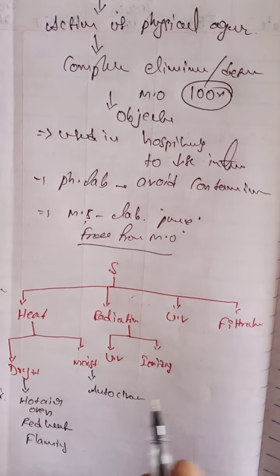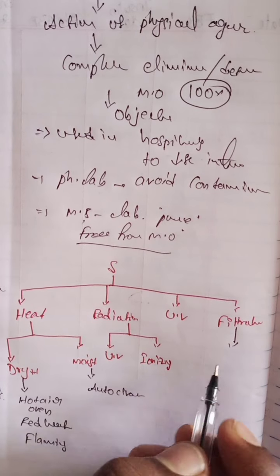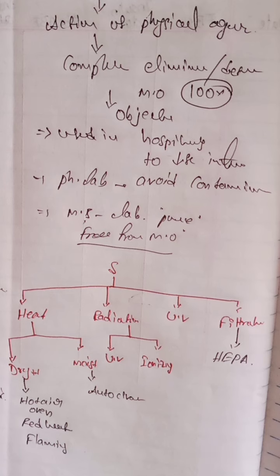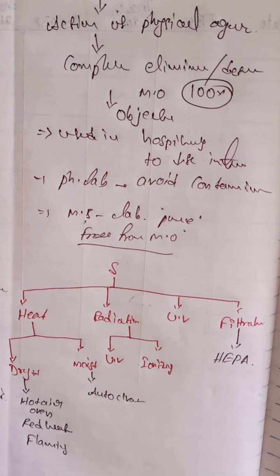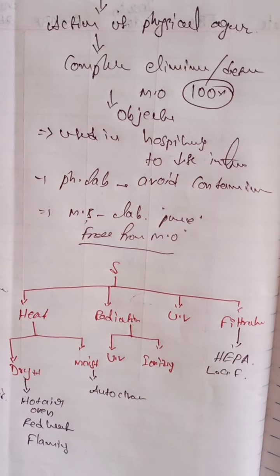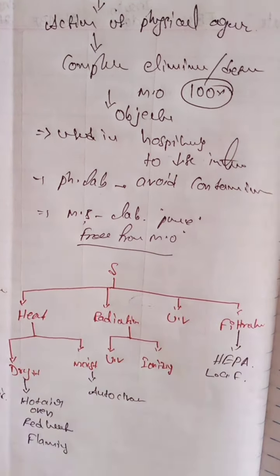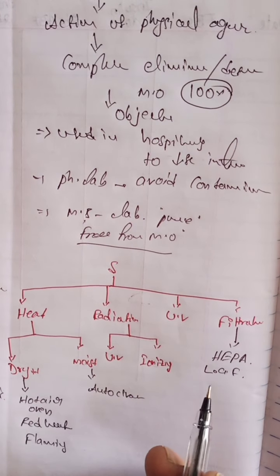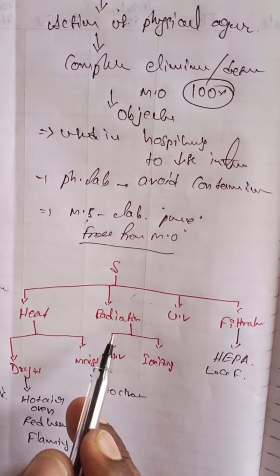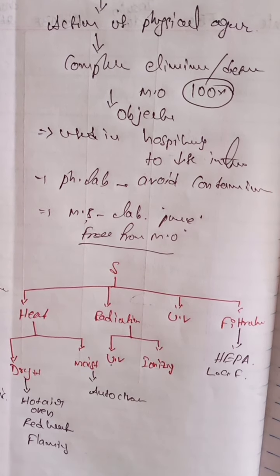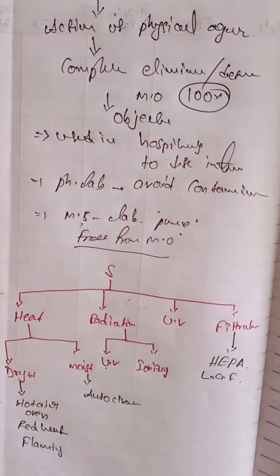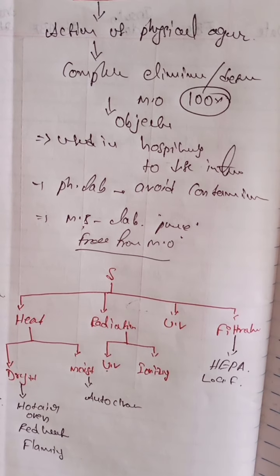For filtration sterilization, the examples are HEPA filters and laminar airflow. UV, ionizing, ultrasonic, filtration and radiation methods are all used to sterilize objects and make them free from microorganisms.